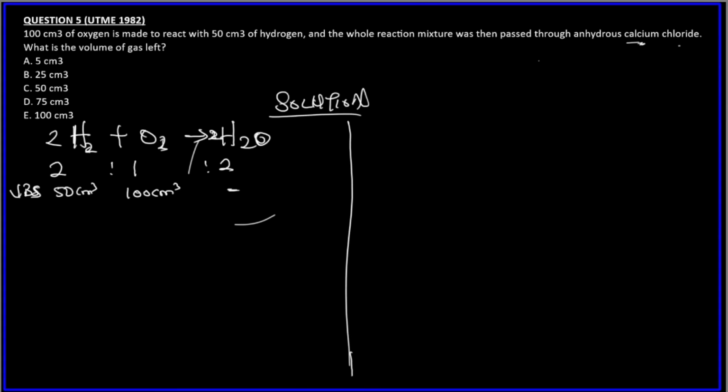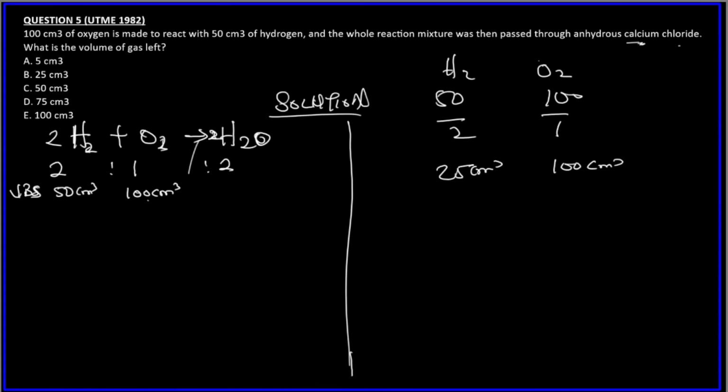Now to look for the volume of excess reactant left after reacting, we have to find the exact amount of the excess reactant that will react with the limiting reagent. So let's find the limiting reagent. Remember how I said you should find the limiting reagent. We have hydrogen gas, 50 cm³, and oxygen gas, 100 cm³. Divided by the stoichiometric coefficient, we have 25 cm³ of hydrogen gas and 100 cm³ of oxygen gas. The smaller one is the limiting reagent, so the limiting reagent here is hydrogen gas. Hydrogen gas will finish first.